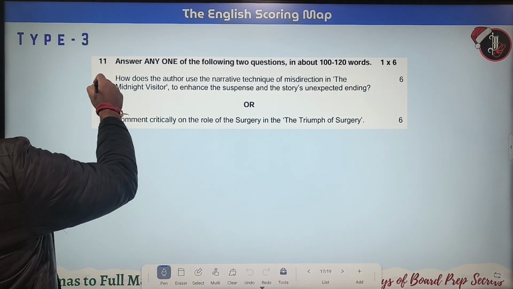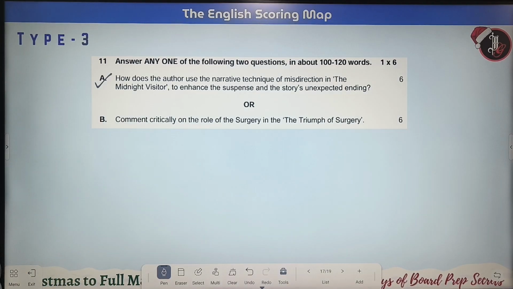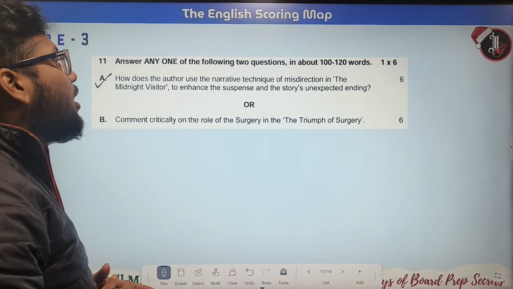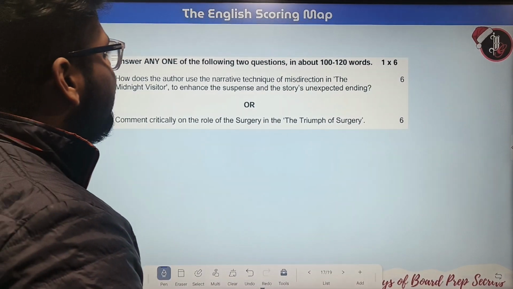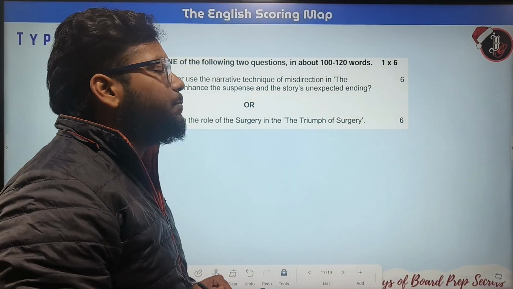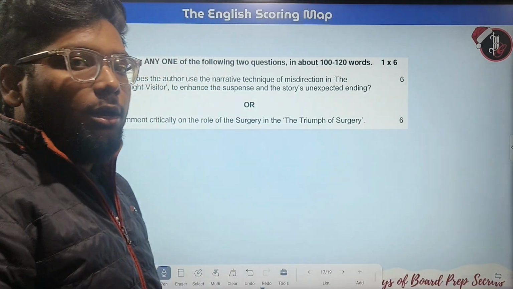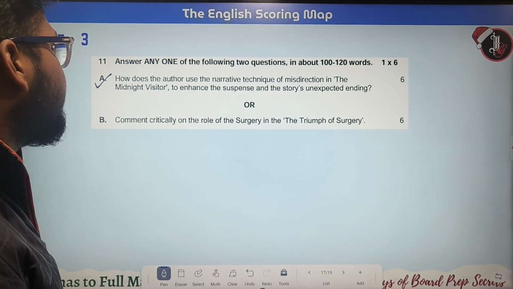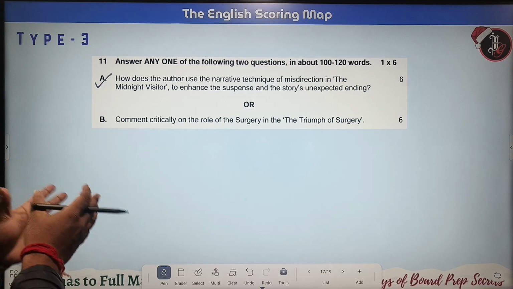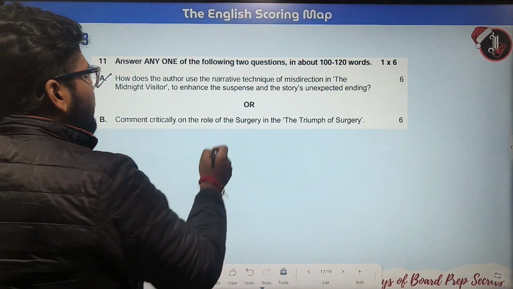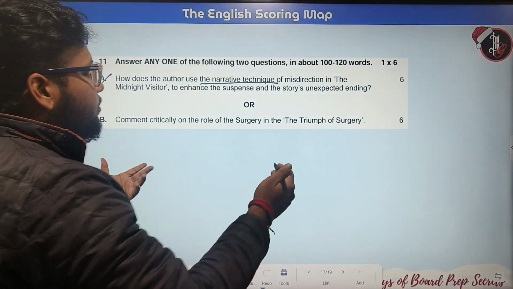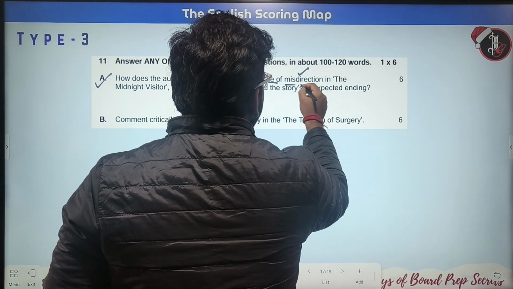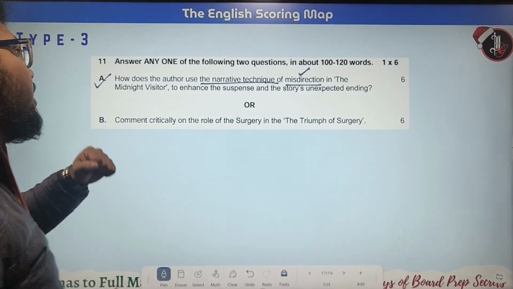The first question: how does the author use the narrative technique of misdirection in The Midnight Visitor to enhance the suspense and the story's unexpected ending? This is a very nice question. Here we have to talk about the narrative technique of misdirection in the story The Midnight Visitor.